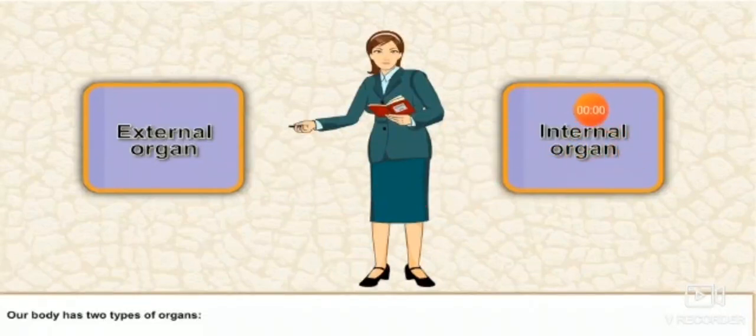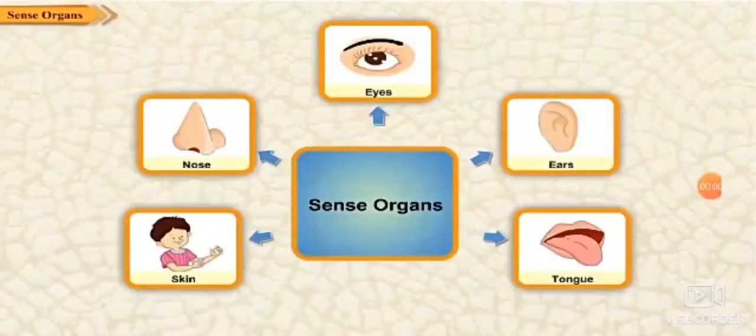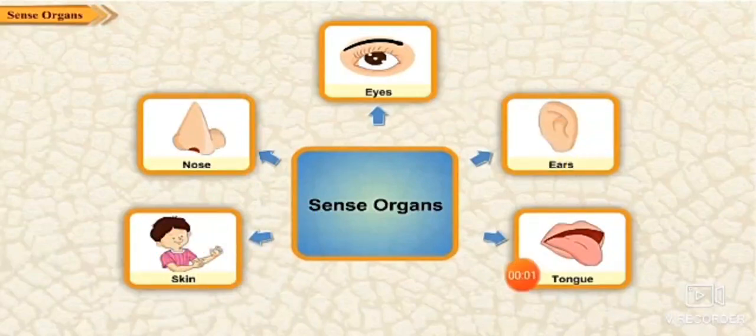Internal organs are organs that cannot be seen from outside. For example, lungs, heart, brain, stomach. We can't see these organs now. So these are internal organs because these organs are inside our body. There are 5 sense organs: eyes, ears, tongue, nose, skin. These are the 5 sense organs.